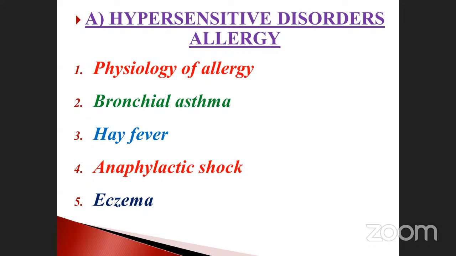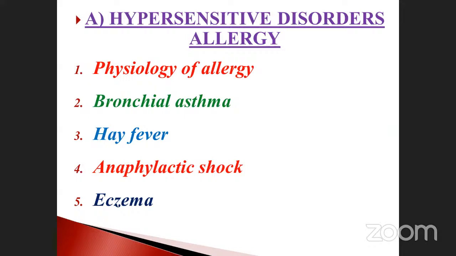Blood pressure drops suddenly and the airways narrow, blocking breathing. Signs and symptoms include a rapid, weak pulse, skin rashes, nausea and vomiting. This is called anaphylaxis, a shock. Suddenly it happens. Blood pressure drops suddenly and the airways narrow. That is blocking of breathing. Breathing also will be affected, isn't it? These are the two things.